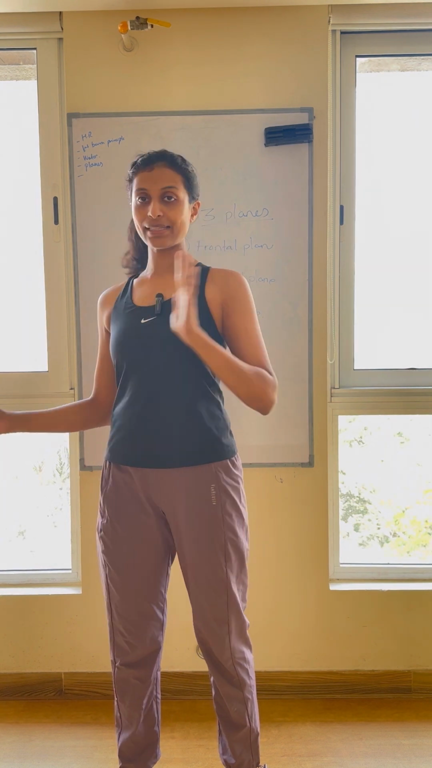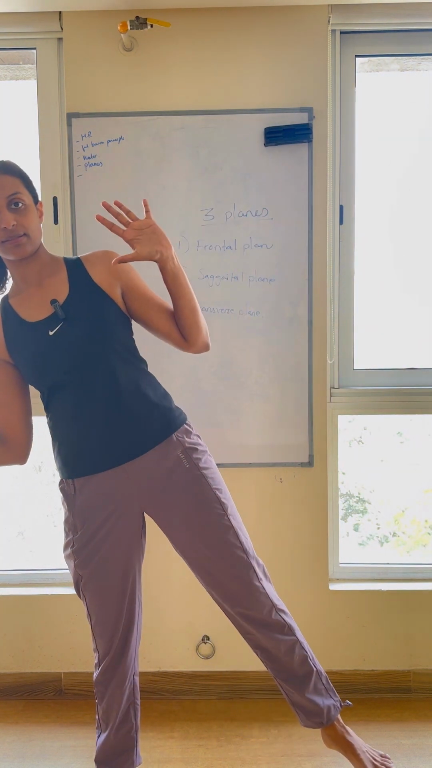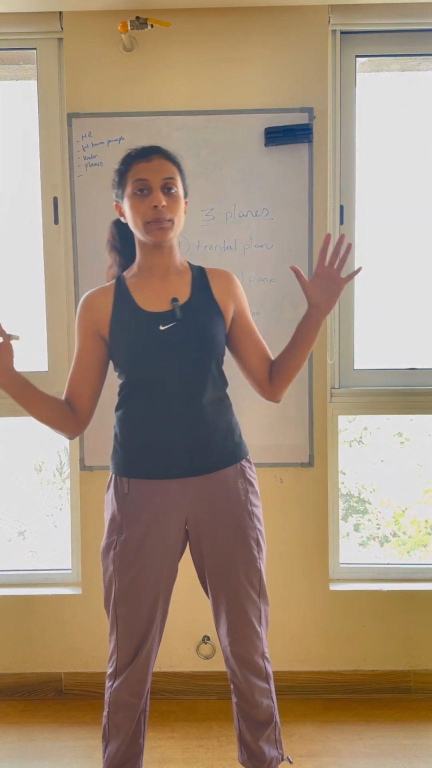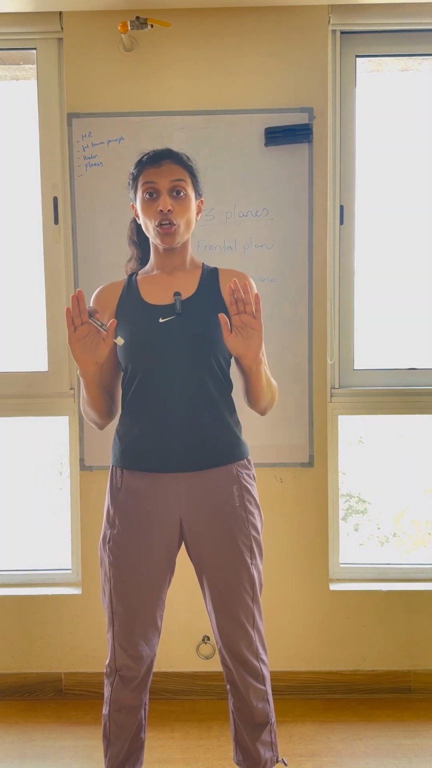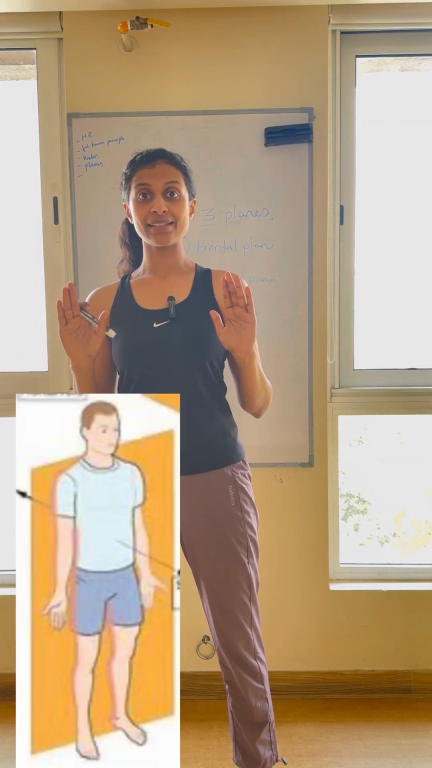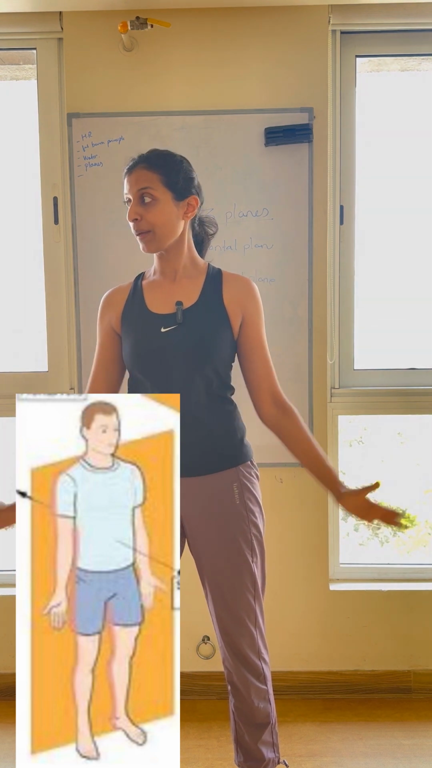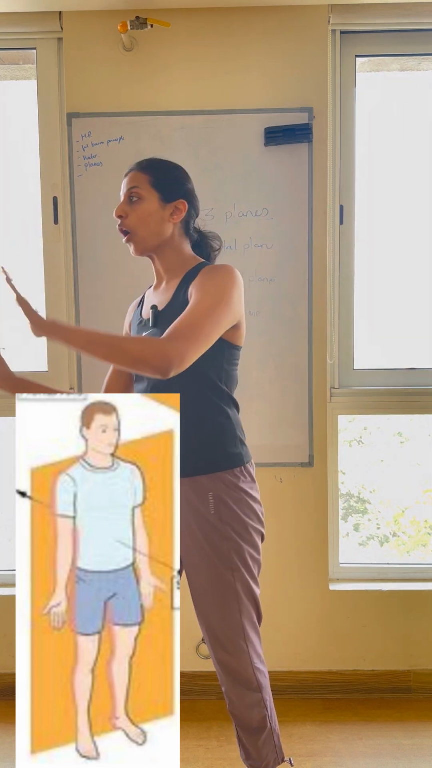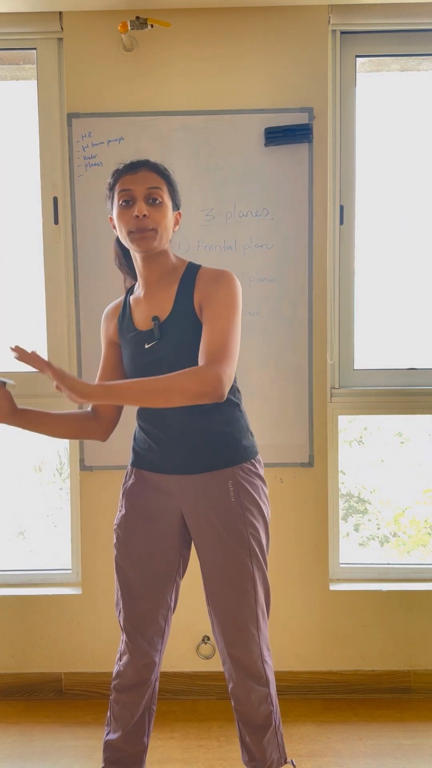Now, if the glass is going this way, let's say you're wiping the glass, the movement is in the frontal plane. So, let's say your isolated shoulder press is in the frontal plane. Your lateral raises are in the frontal plane. Because what am I doing? The glass is in front of me and I am wiping that glass. All of these movements are in the frontal plane.